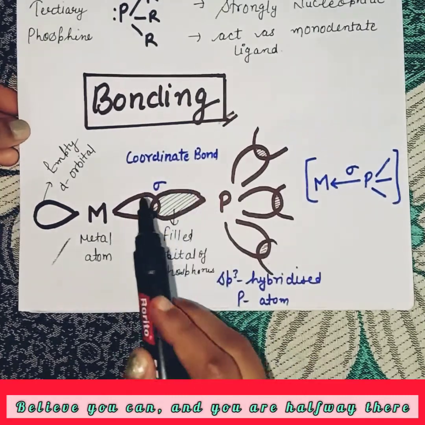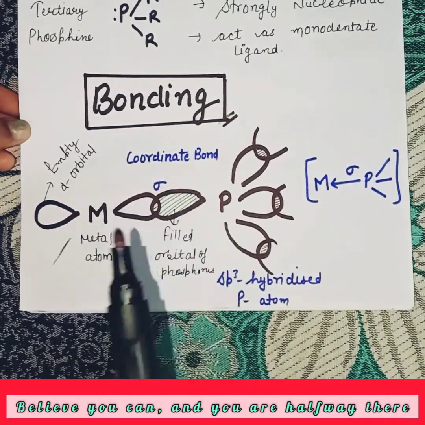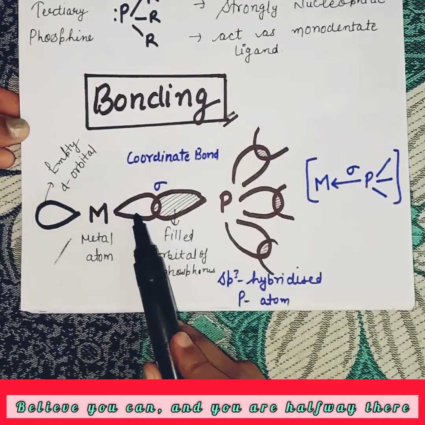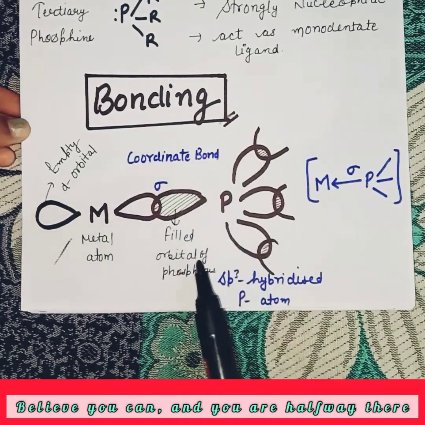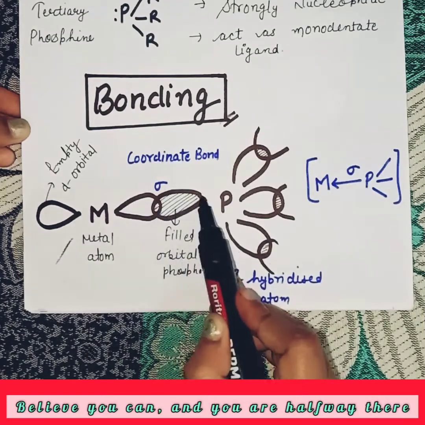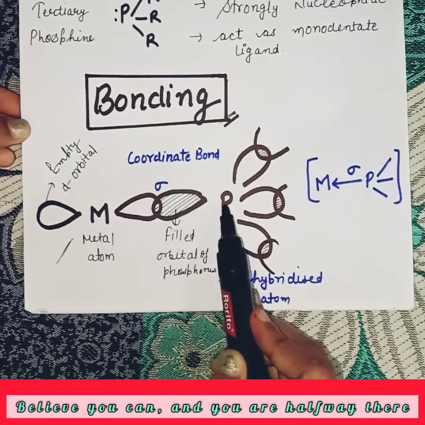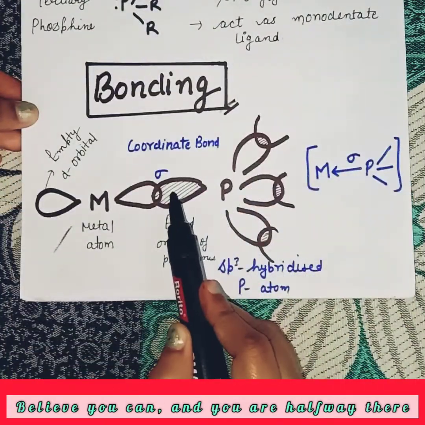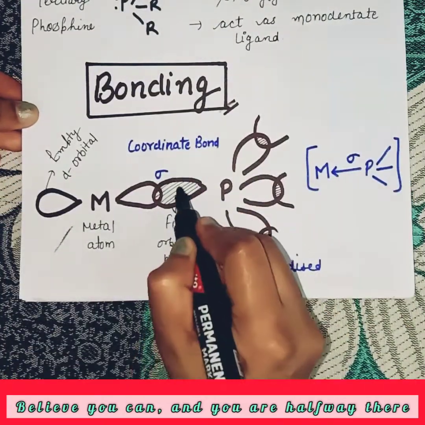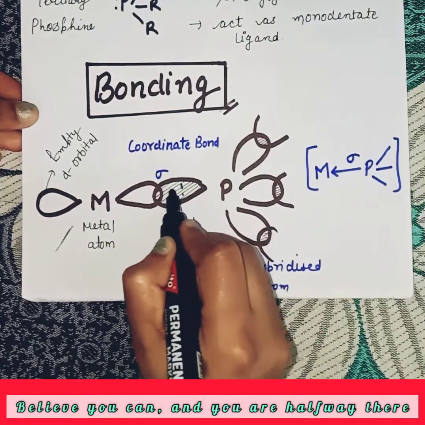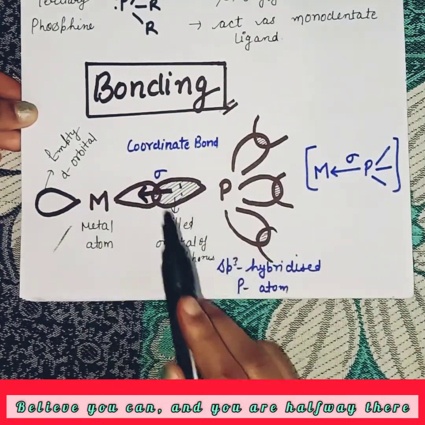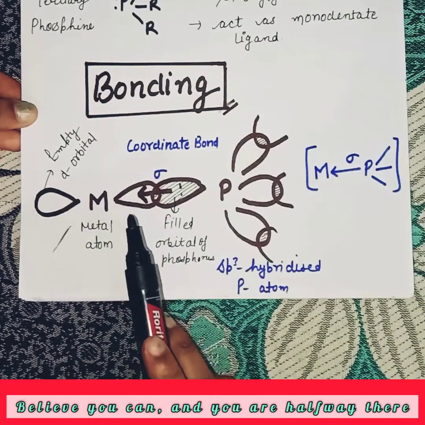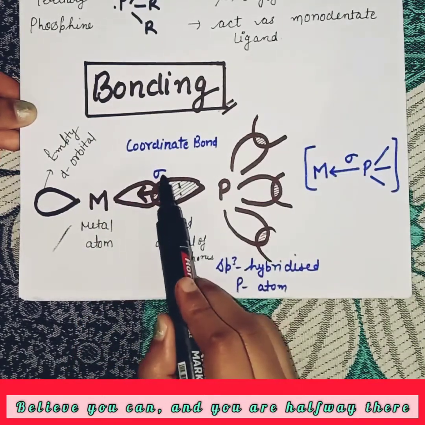First of all, it forms a sigma bond. How is it formed? We know the metal has an empty d orbital and phosphine has a filled orbital due to its lone pair. So phosphine donates its lone pair to the metal atom, filling the empty d orbital of the metal and forming a sigma bond.